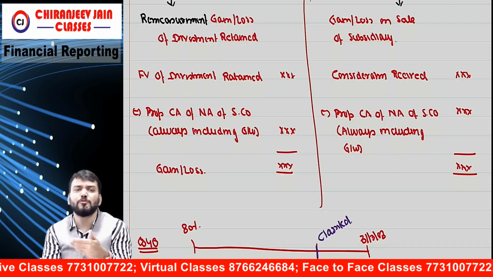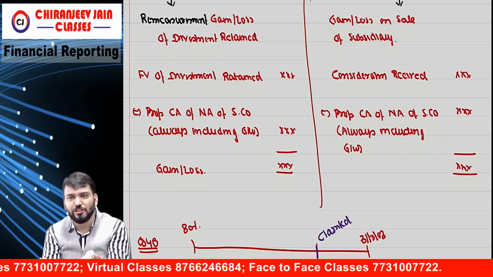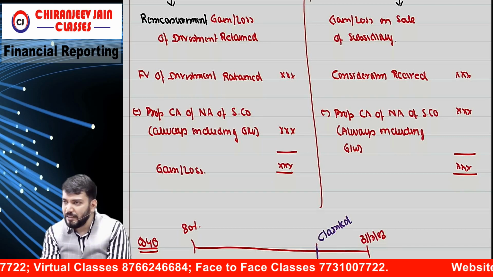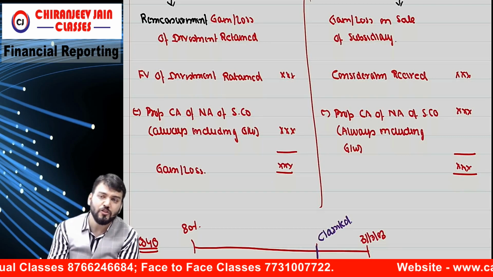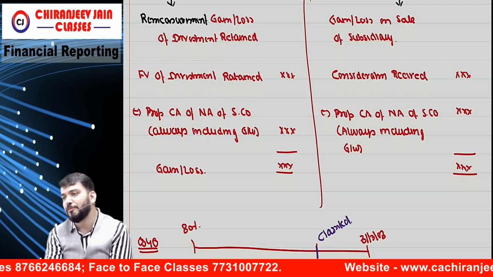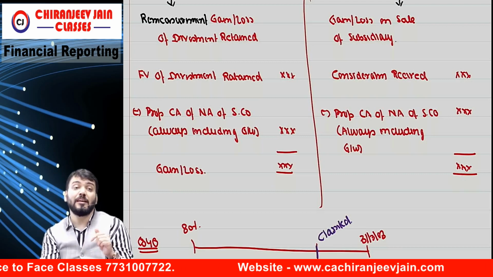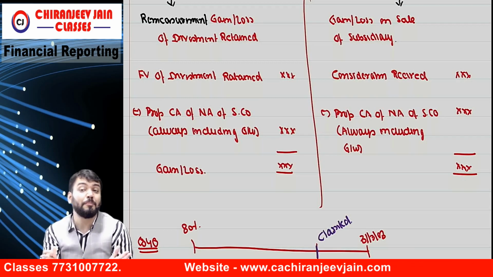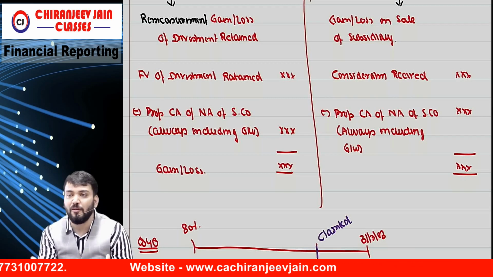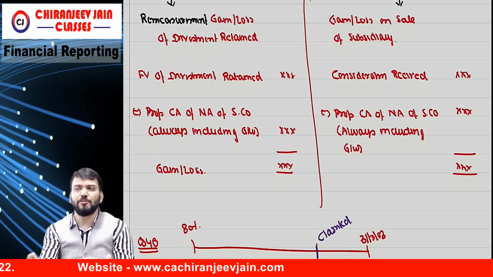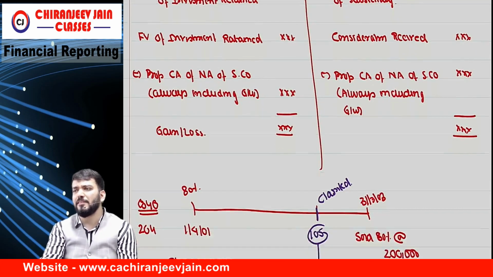Correct? So suppose you have sold 60%, so 60% of net asset will be deducted. The difference will be either gain or loss. Both gain or loss are transferred to PL. So in the exam they may ask you to calculate both separately, so you need to use this formula to find out both separately. Two, four, five questions of this nature have been given in SM.